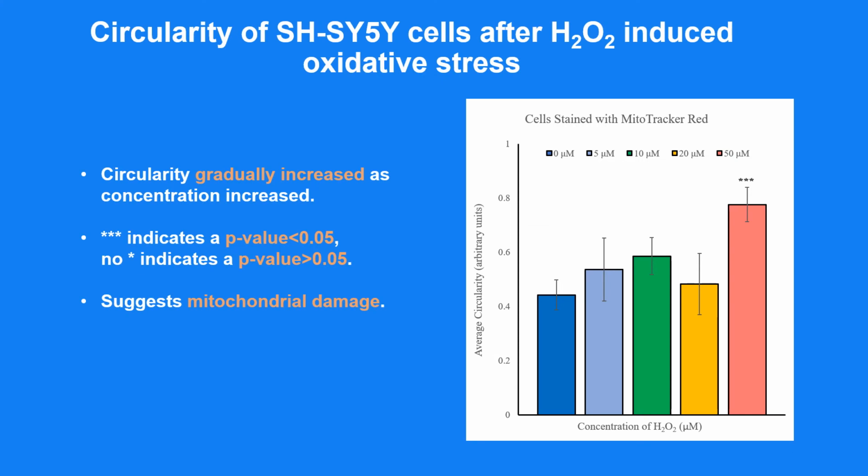So, I took the representative images from each well and measured circularity using ImageJ. As you can see from the graph, circularity increased from well to well as H2O2 concentrations increased. Additionally, the ANOVA test gave a p-value of less than 0.05 for the 50 micromolar cells, which means that my results are statistically significant when compared to the control. This supports my hypothesis that with higher concentrations of H2O2, circularity increases. And because of what I explained earlier about circularity indicating unhealthy mitochondria, these results link oxidative stress with mitochondrial dysfunction.